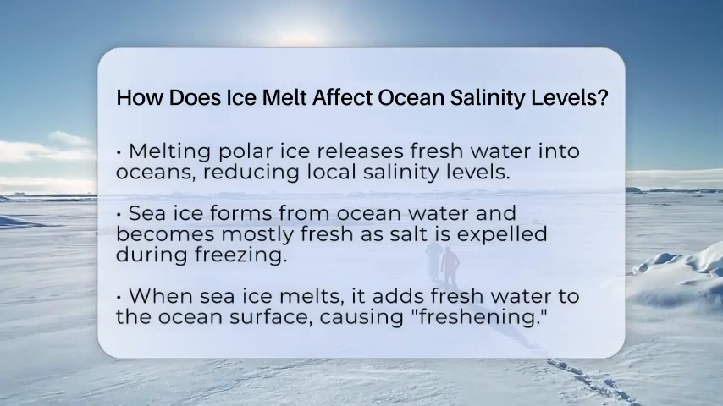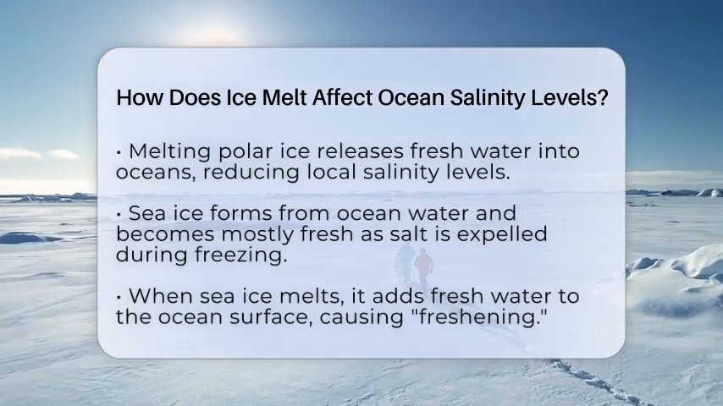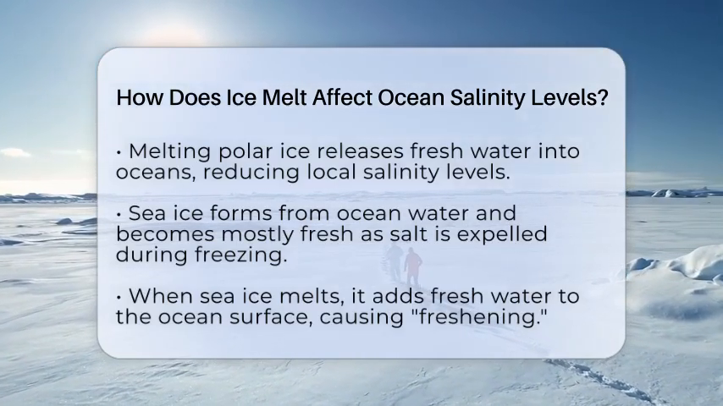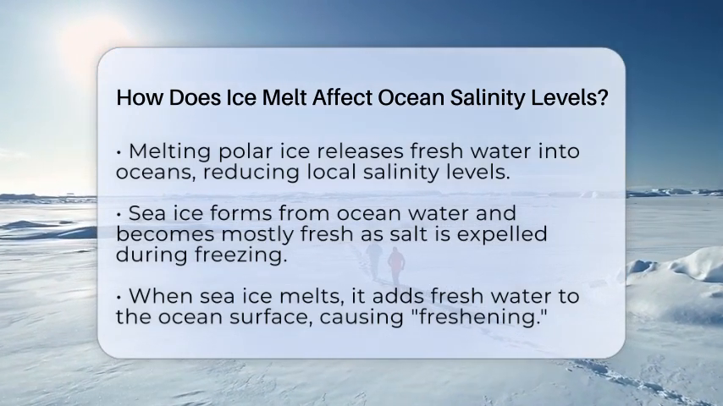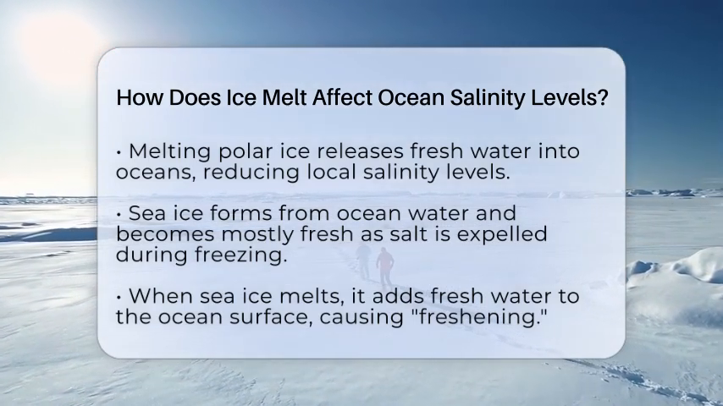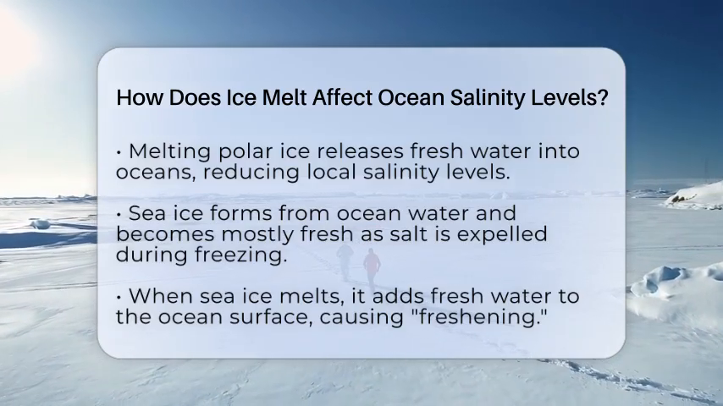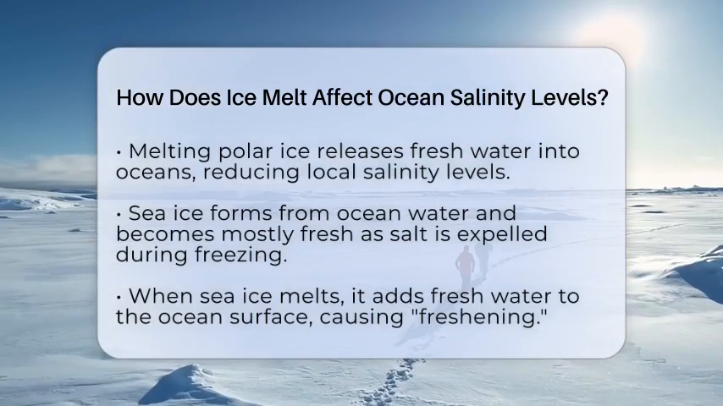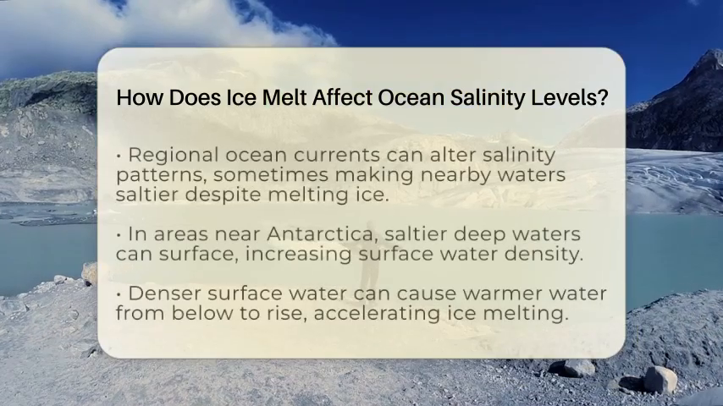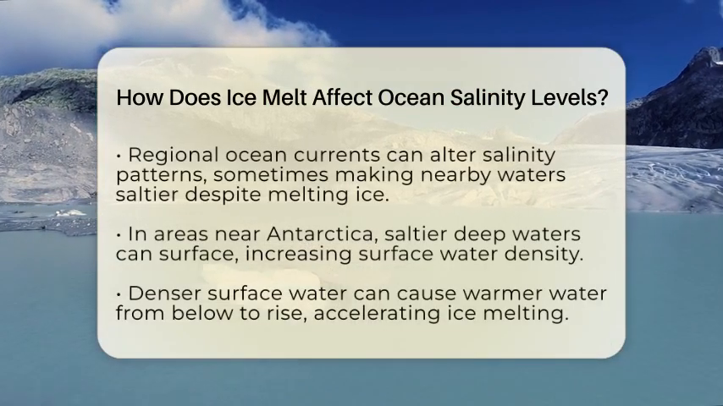When ice in the polar areas melts, it releases fresh water into the ocean, which can lower the saltiness in that specific area. This process is called freshening, and it happens mostly with sea ice, which forms from ocean water. During freezing, most of the salt gets pushed out, so the ice is mostly fresh. When this ice melts, it adds that fresh water back into the ocean's surface, making the water less salty nearby.